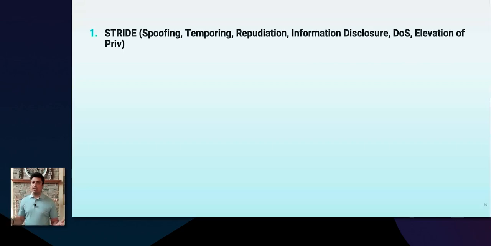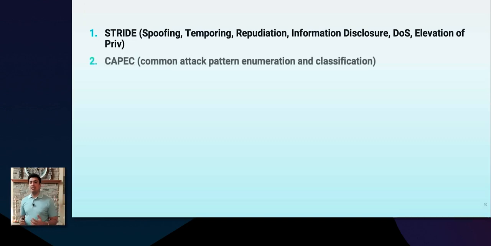So what are the popular threat modeling strategies? Well, STRIDE, we all know about STRIDE: spoofing, tampering, repudiation, information disclosure, denial of service, elevation of privilege. These are some of the strategies which we can identify and apply to our threat modeling processes. Then you have CAPEC, Common Attack Pattern Enumeration and Classification. It's a project from MITRE, which is a very good library of attack patterns and can be used to identify threat techniques. It can be used as an attack library as well.